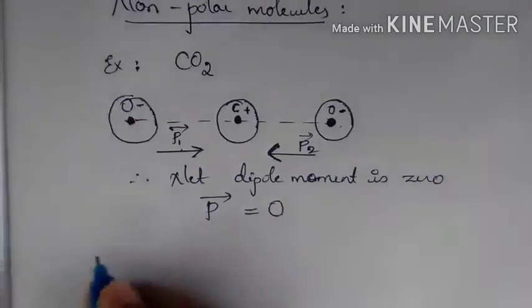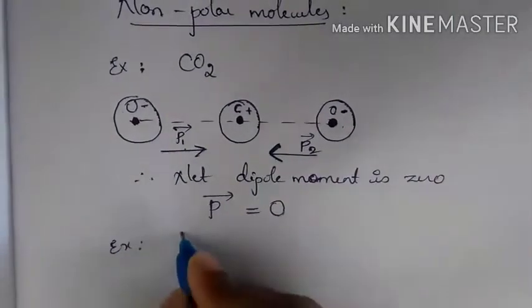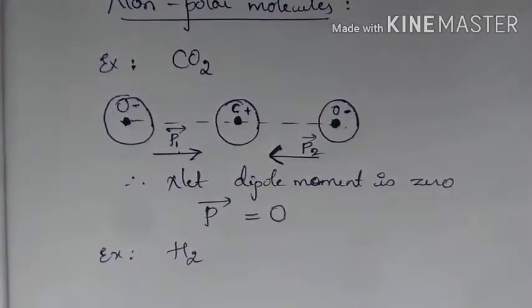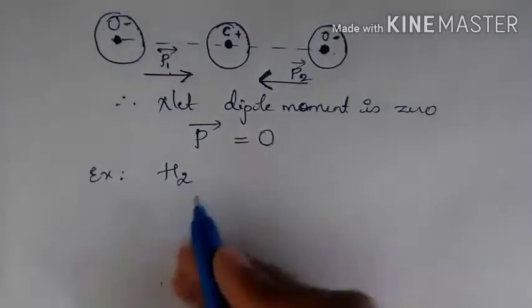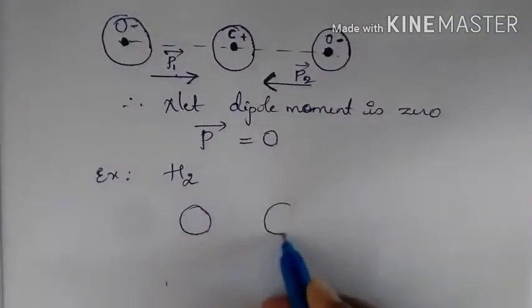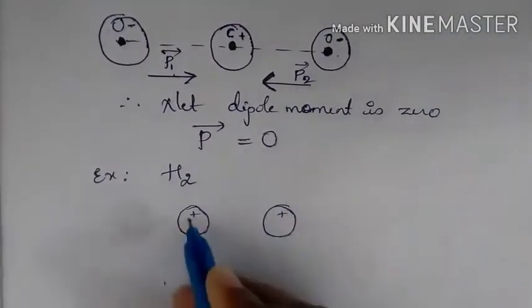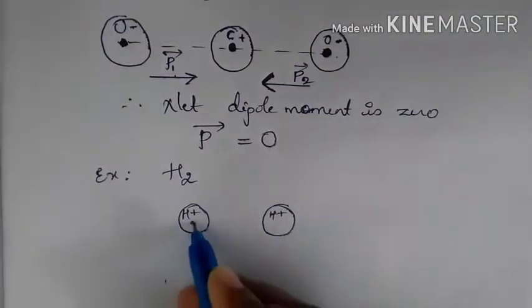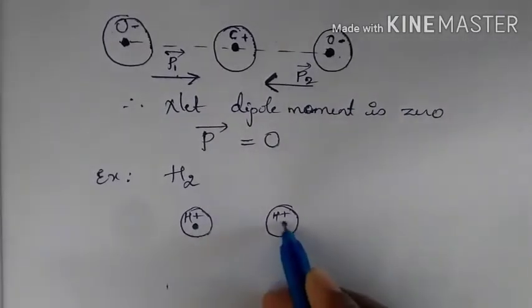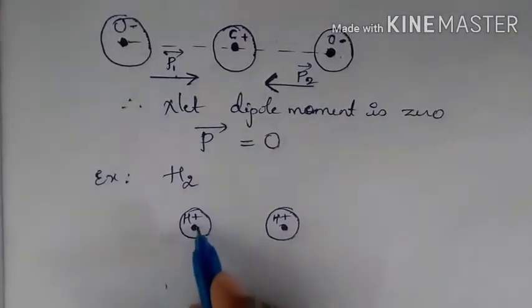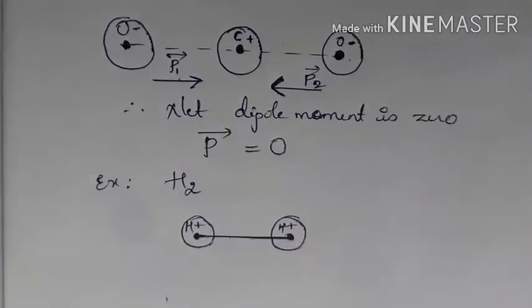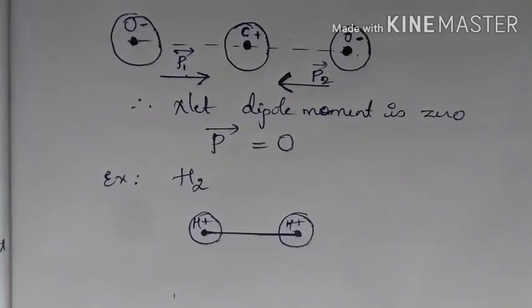Another example for non-polar molecules will be H2, the hydrogen molecule. Here you have hydrogen, hydrogen, so plus, plus, H, H. This is the center of mass for the H, and this is the center of mass for the other H. And if you see, there is no dipole moment between these two atoms.